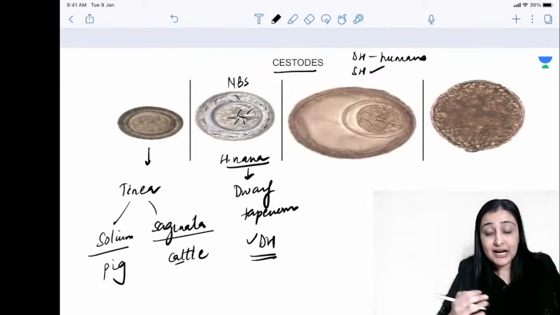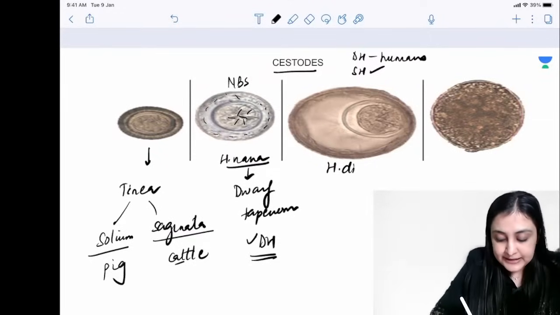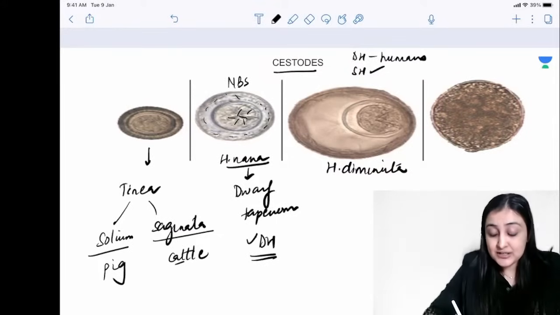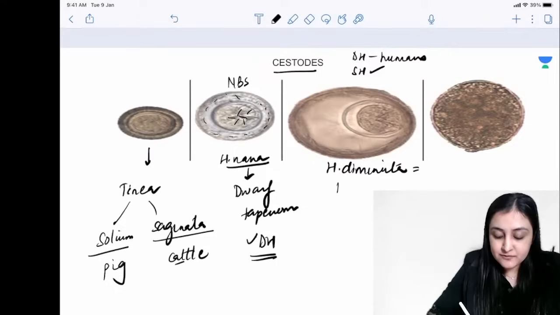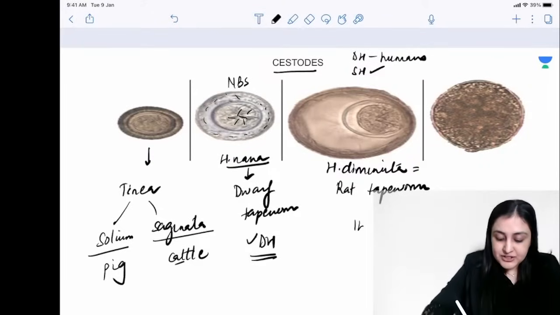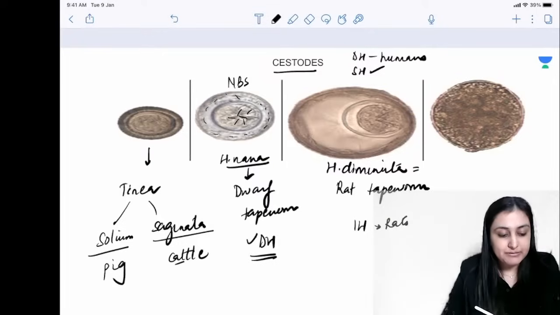On the other hand, what claims to be nana but is not nana is H. diminuta. In the name it has diminuta, but no, it is lying. So that is why H. diminuta, we call it, you are a rat tapeworm, you are a liar. So we call it rat tapeworm because obviously its intermediate host is rats. Okay, so this is H. diminuta, it will be bile stained.